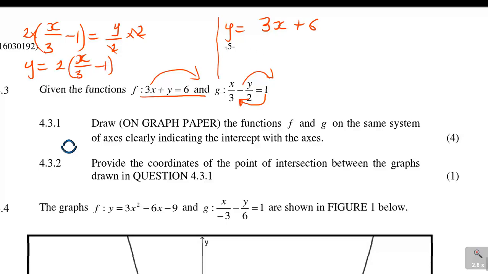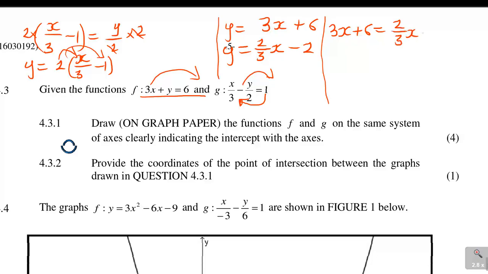Let's open the bracket: it will be 2 over 3x, and 2 times negative 1 will be minus 2. So you have these two graphs, you equate them. So you say 3x plus 6 is equal to 2 over 3x minus 2.